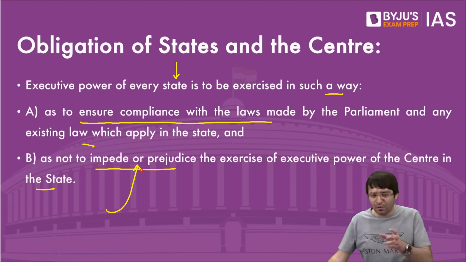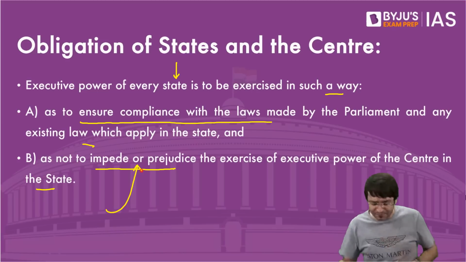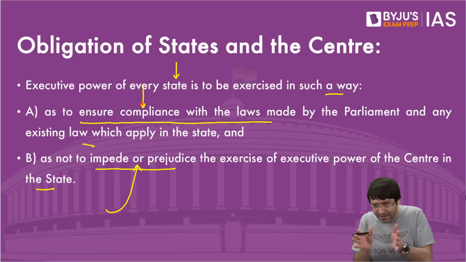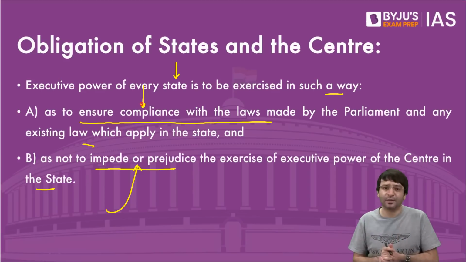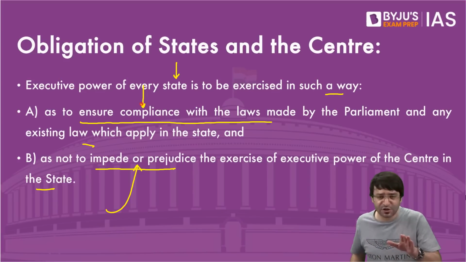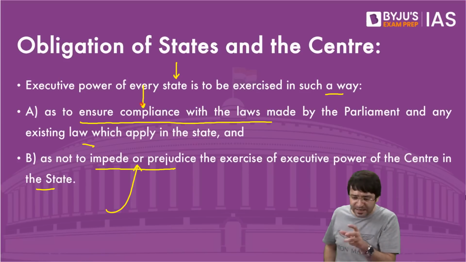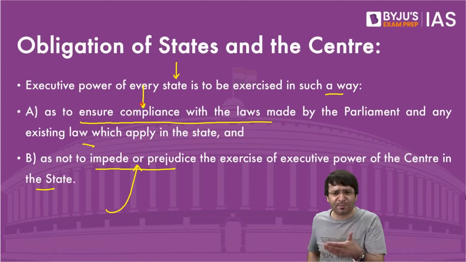Similarly, all the states will have to comply with the laws passed by the parliament or any law which is passed in that state. So if tomorrow there is a Citizenship Amendment Act which is now applicable, although it has not been enforced yet because the rules have not been made, once the rules are made, can any state, for example Telangana or Bihar or West Bengal, say that we will not implement Citizenship Amendment Act in India?